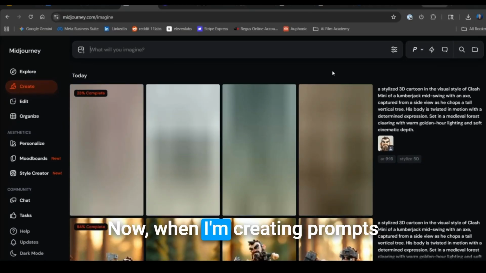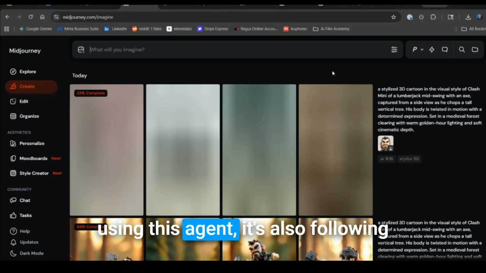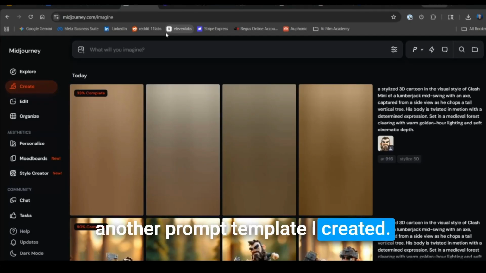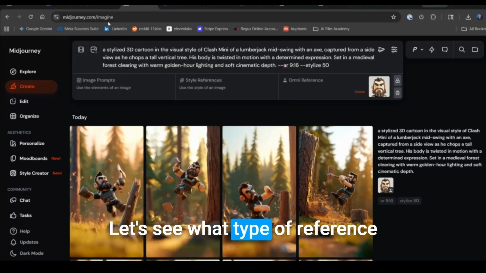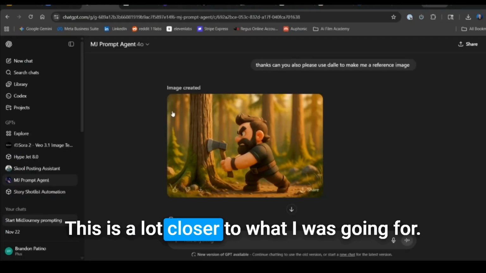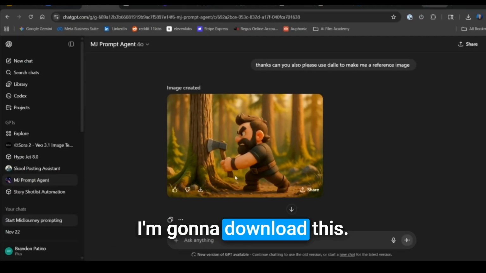Now, when I'm creating prompts using this agent, it's also following another prompt template I created. Let's see what type of reference image chat made for us. This is a lot closer to what I was going for. I'm going to download this.